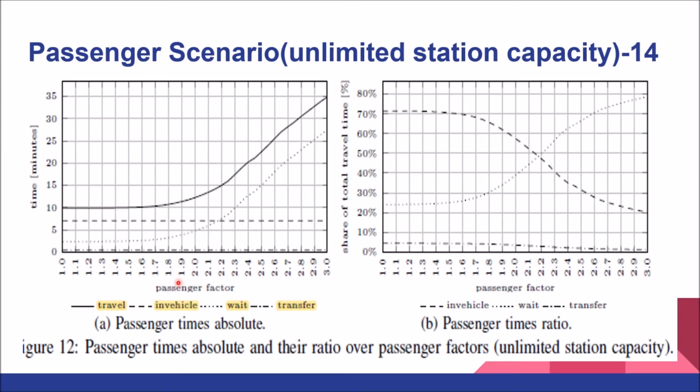So these are the graphs. As we can see, the travel time is increasing with the passenger factor due to the increase in the wait time. The transfer time and the in-vehicle time are both constant again. And if we compare it with the travel time, we can see that at 2.15 to 2.2, the in-vehicle time is lesser than the waiting time. That is, the waiting time is exceeding the in-vehicle time. So basically, the passengers are traveling less and waiting more, which is not desirable. And the transfer time is almost constant, but kind of dropping.